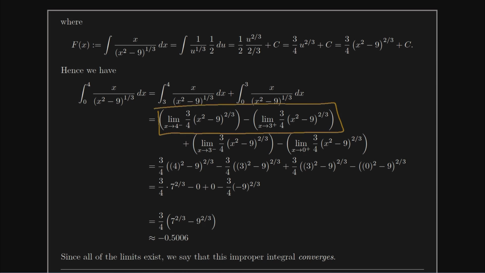So I'm going to compute the limit as x goes to 4. Well, that's going to be, what, 16 minus 9. I'm going to compute the limit as x goes to 3. That's going to be 9 minus 9. And the limit as x goes to 0 is going to be 0 minus 9.